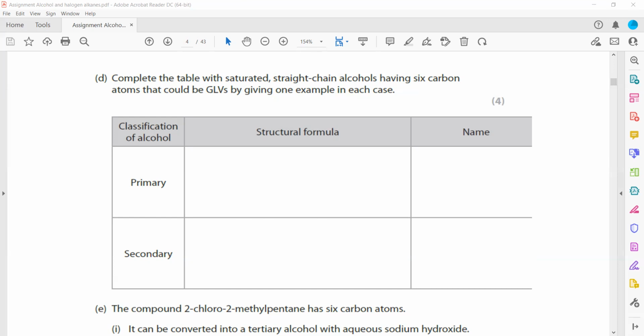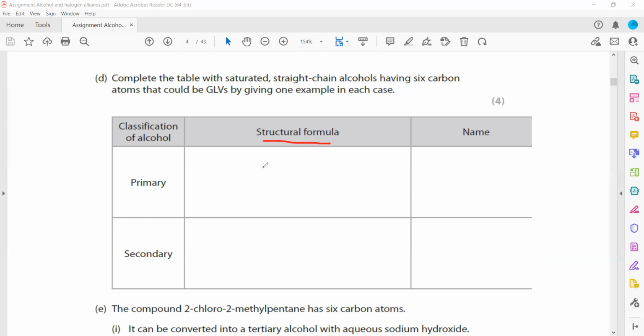And if the carbon is surrounded by 2 alkyl groups, then it will be secondary. So alcohols can be given as well. So we just have to draw an alcohol with 6 carbon atoms, a primary one, as a structural formula.